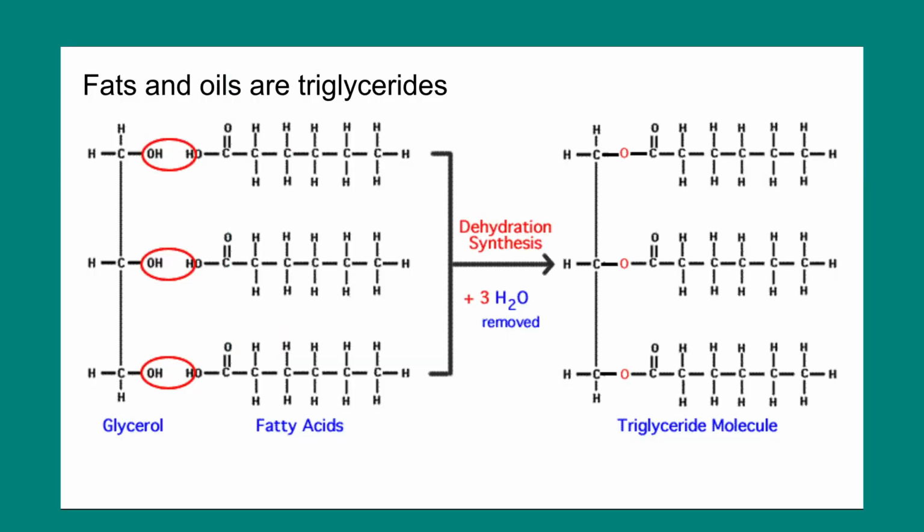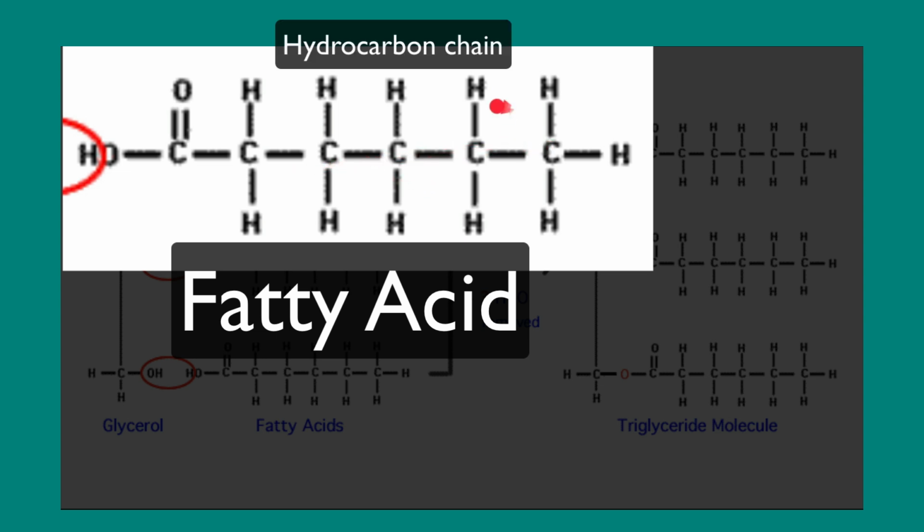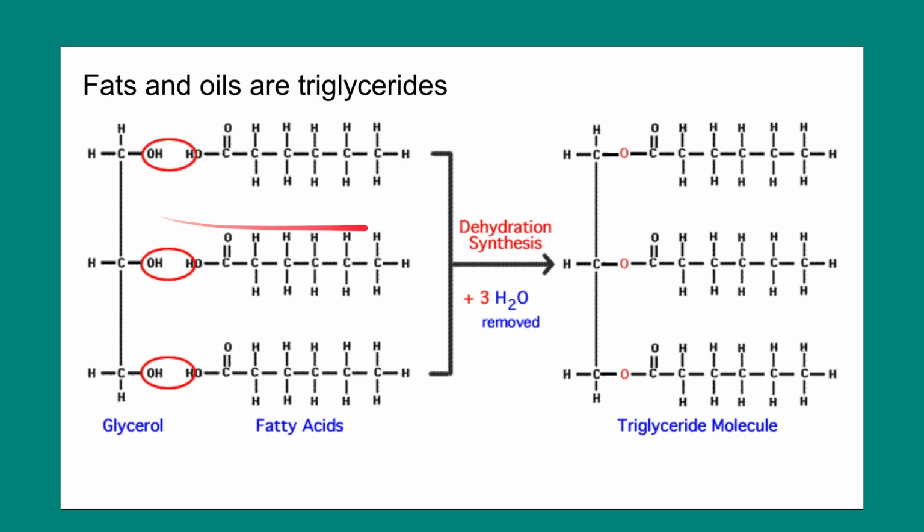Chemically, fats and oils are both classified as triglycerides. The glyceride part of the name relates to the fact that part of their structure is a 3-carbon alcohol that's called glycerol. That glycerol is bound to 3 fatty acids. Fatty acids are an important structural component of many lipids, and they consist of a hydrocarbon chain, that just means carbon and hydrogen, and a carboxyl group, a carboxylic acid functional group, at the end. Combine those two together and you get a triglyceride. That's a dehydration synthesis, and you have to remove 3 water molecules in order for that to happen.